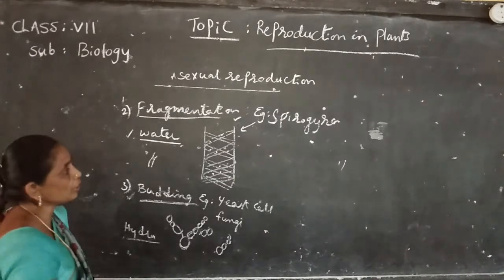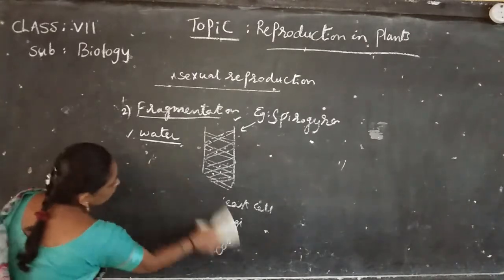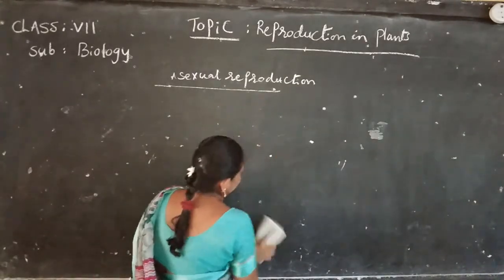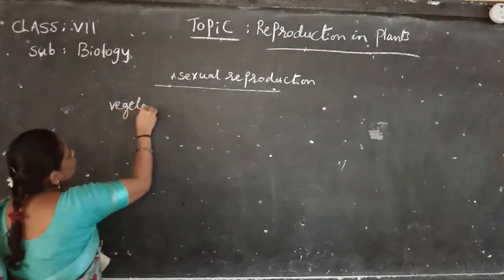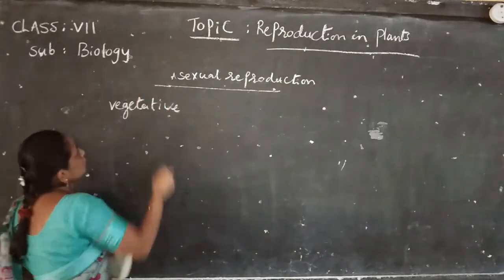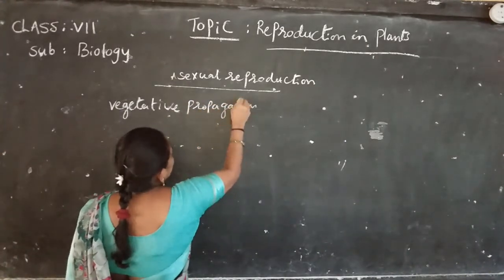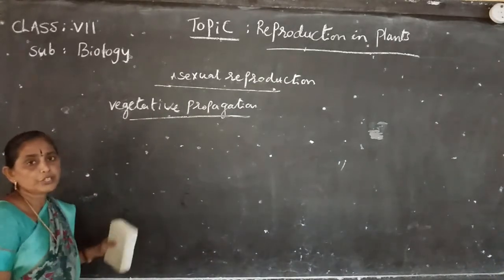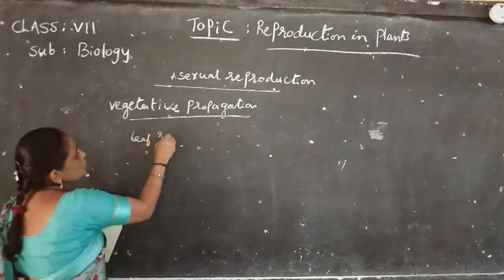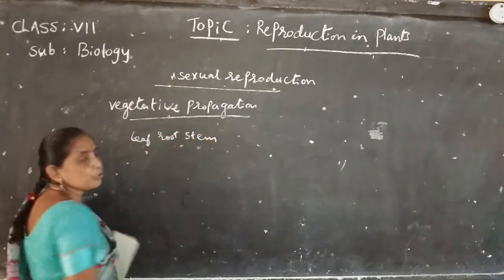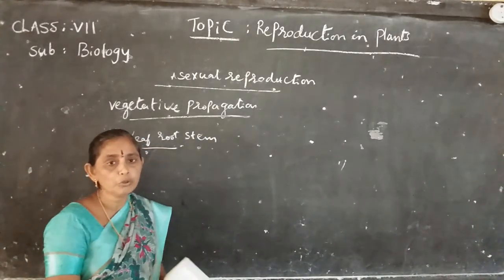Next one is vegetative propagation. Vegetative propagation means vegetative parts such as leaves, roots and stem producing young ones is called vegetative propagation.